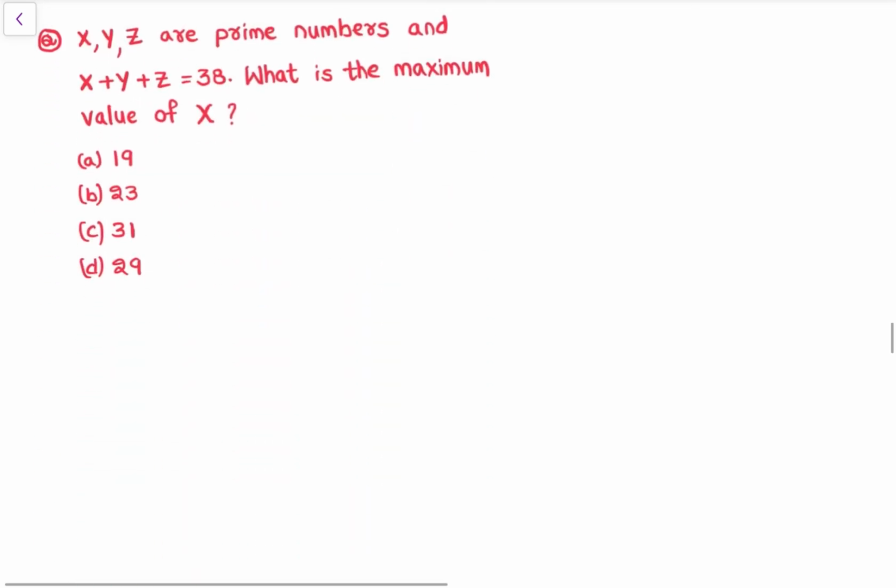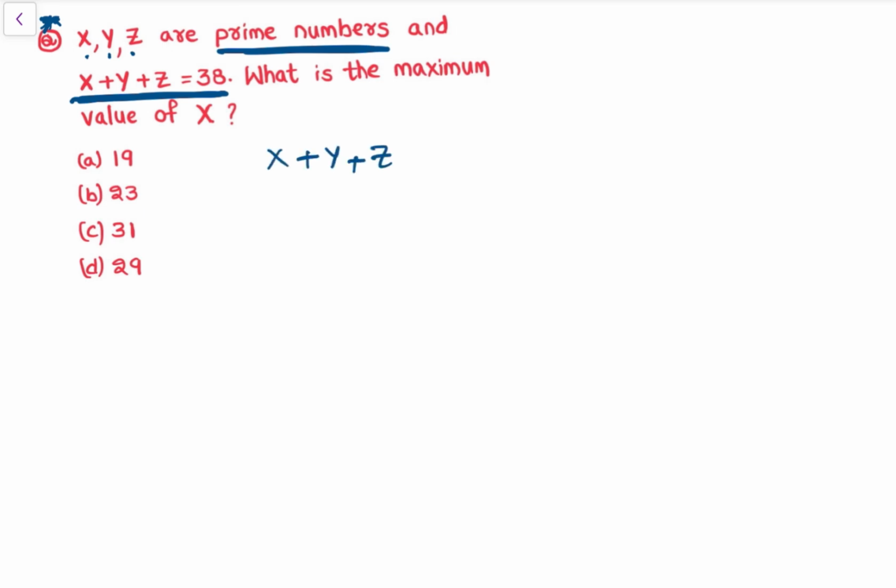See, x, y and z are prime numbers and x plus y plus z is equal to 38. What is the maximum value of x? See, again very important type of questions. Right? See, x, y and z are prime numbers and x plus y plus z is equal to 38. Then what is the maximum value of x पूछा है.